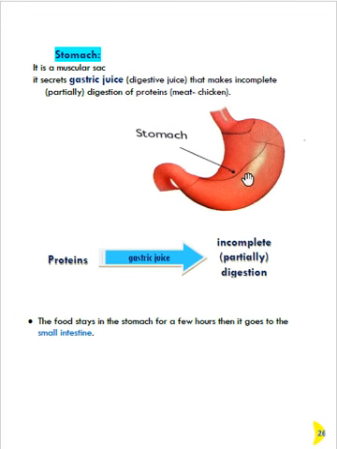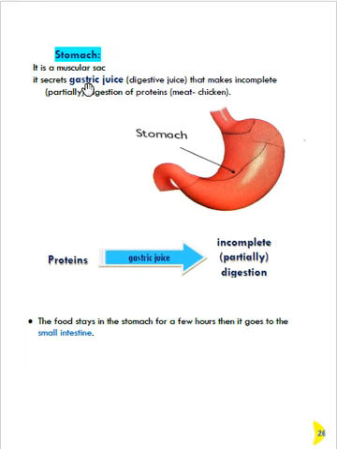The food here is under the mercy of the stomach. It's a muscular sac which can crush down the food by the mechanical process, and the stomach secretes the gastric juice.